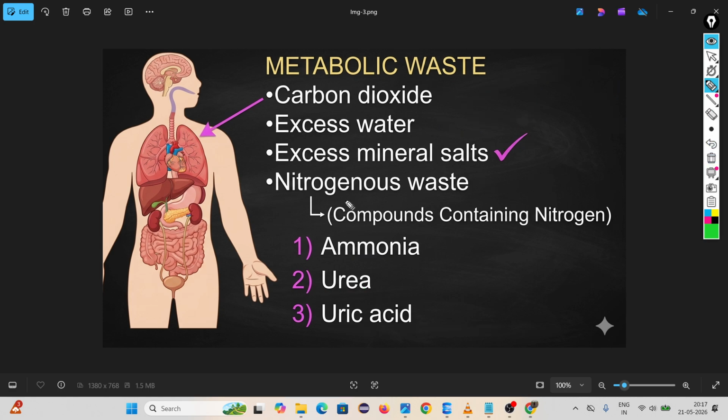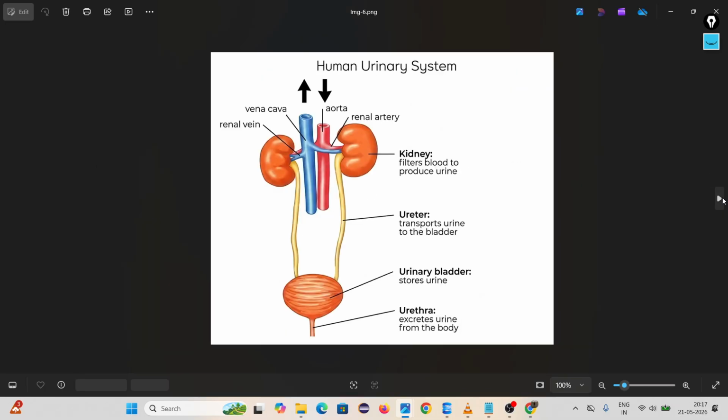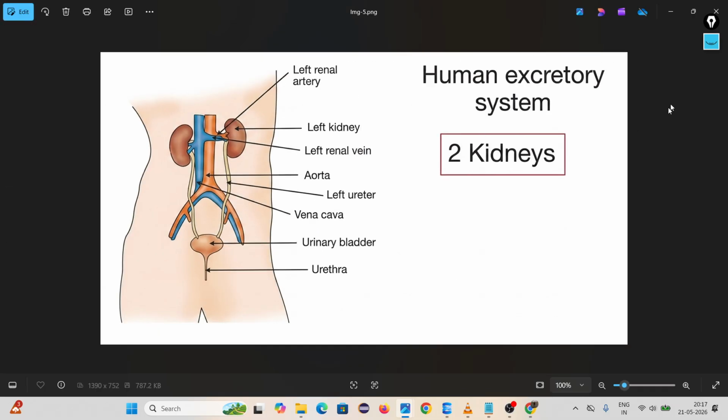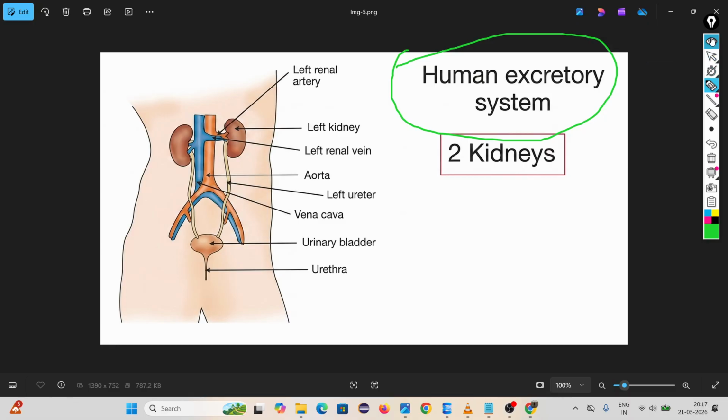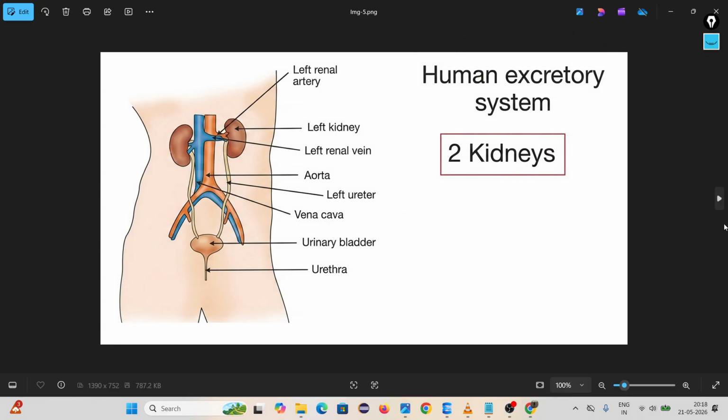But most of this nitrogenous waste is most dangerous to our health. So for removing these, we have one special system inside our body called the human excretory system. Okay. Ammonia and urea and uric acid.